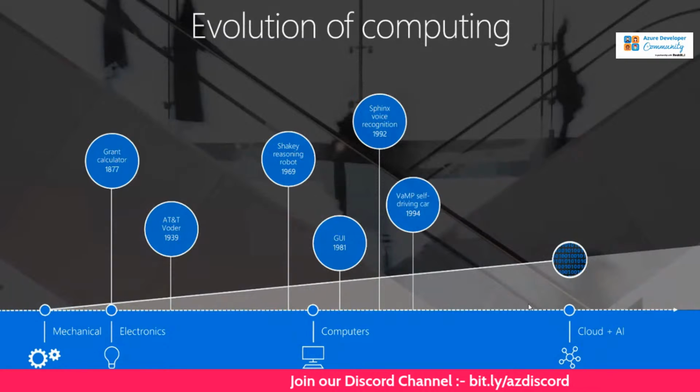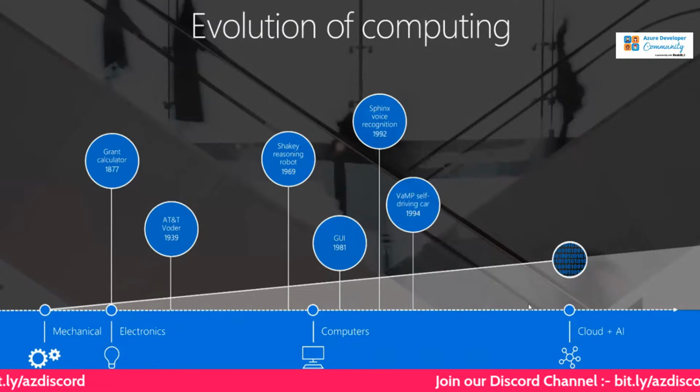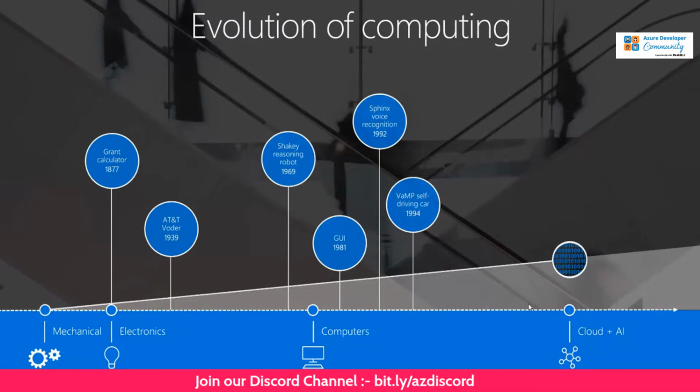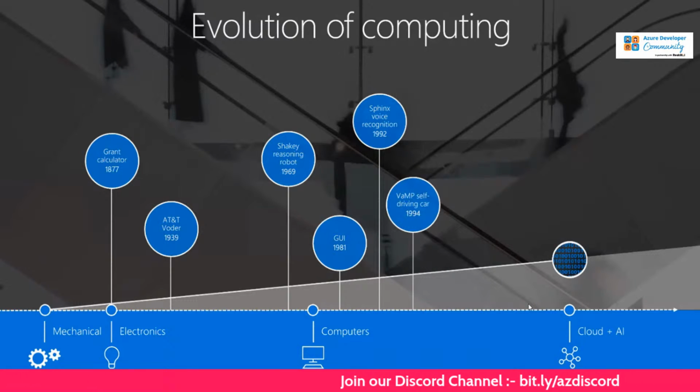Before going ahead, let's see how computing evolved over a long time. It's not just existing for 4 or 5 years or something like that. It has existed for a very long time. And the phase of computing that we are seeing today is a development of probably a century, I guess. So let's see, where did it start from?